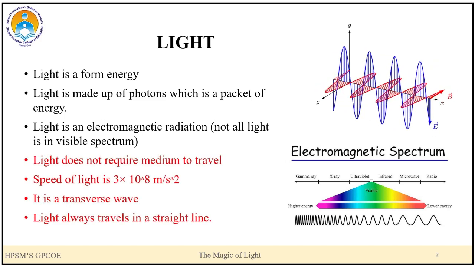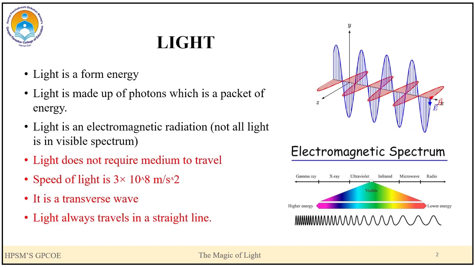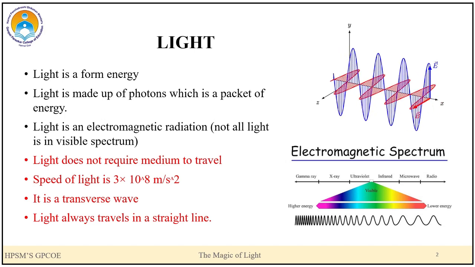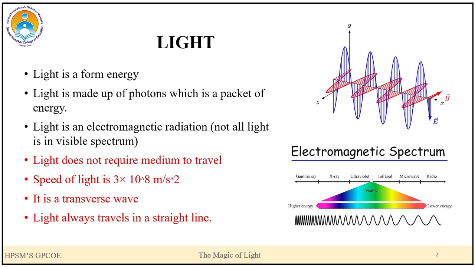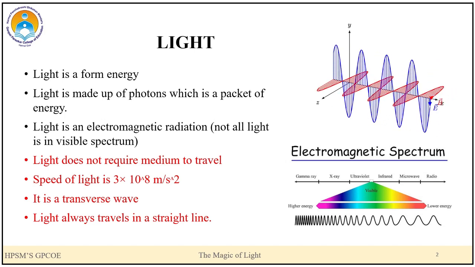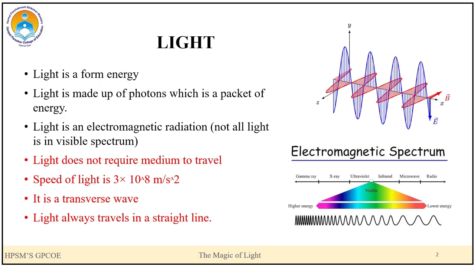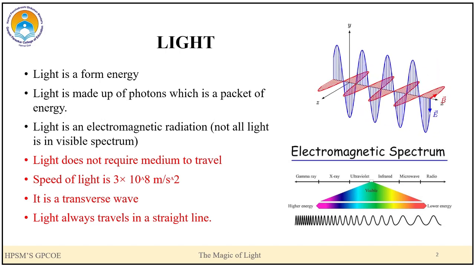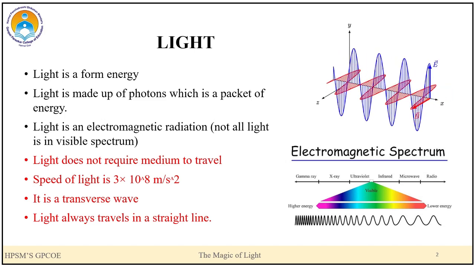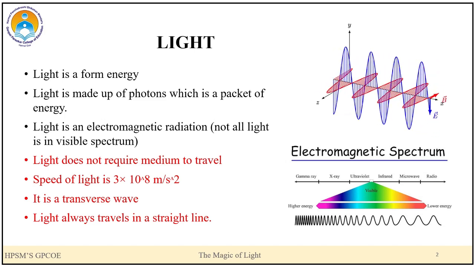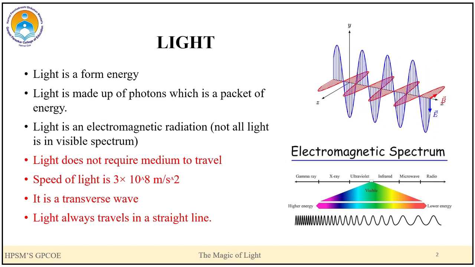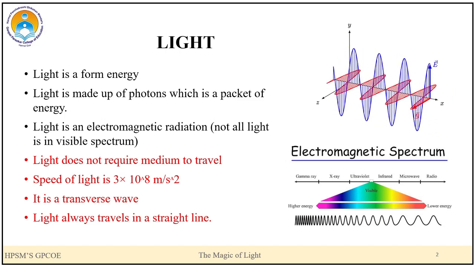Facts about light. Light does not require a medium to travel, unlike sound. Sound requires a medium to travel, but the same is not the case with light. Light does not require a medium. The speed of light is 3 into 10 raised to 8 meter per second. Light wave is a transverse wave. Light always travels in a straight line. That's Fermat's principle.